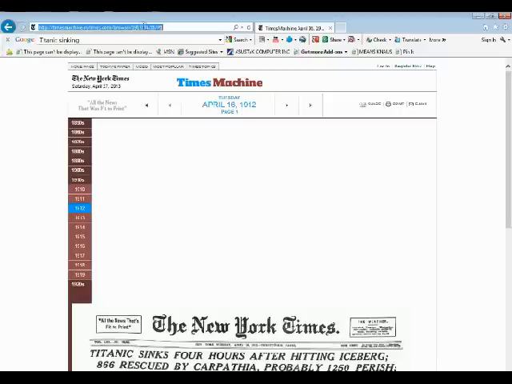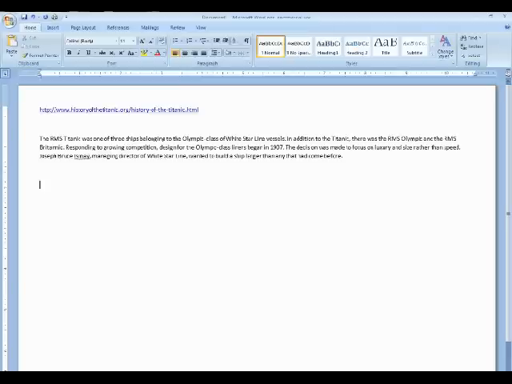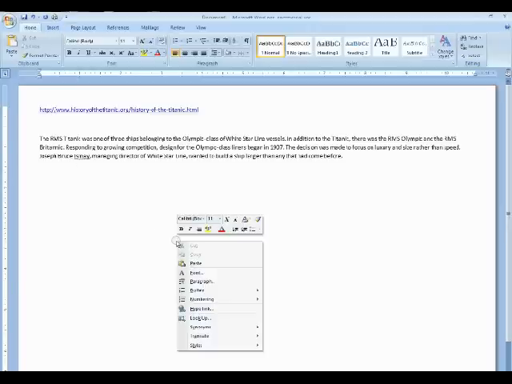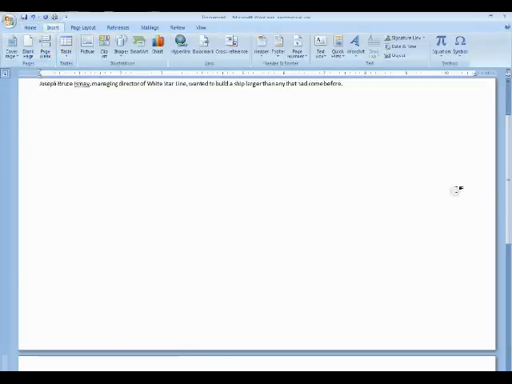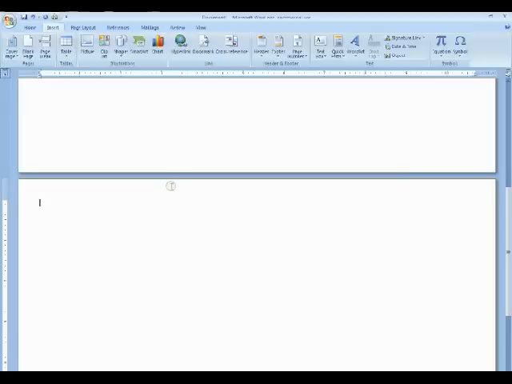All right, so let's just say that I pull information off of this page. So again, I'm going to click on the URL, make sure it's highlighted, right-click, copy. I'm going to go back here. Now, this is just my preference, and you don't have to do it, but again, I find it as the easiest way to organize all your information. I am going to create a new page in Word so that each page is a different source. This is one source, and I'm going to try to create a second source. So I'm going to right-click, insert, page break. It's different than my other computer. Okay, so I have a page break.